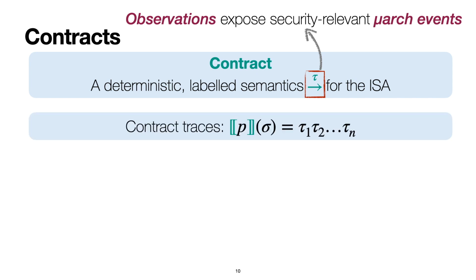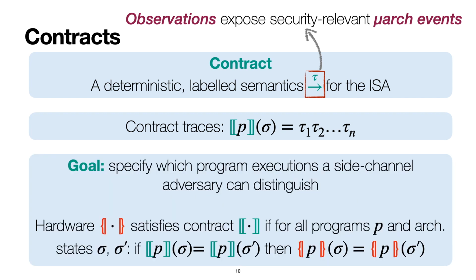Given a program P and an architectural state sigma, we have contract traces, that is, the sequence of observations associated with executing P on sigma according to the contract. Contract traces capture which executions or architectural states are guaranteed to be indistinguishable to an attacker when run on hardware that satisfies the contract. This is formalized as follows. We say that the hardware trace semantics satisfies a contract if for all programs P and states sigma, sigma prime, whenever the contract produces the same traces, then the corresponding hardware traces, that is, the sequences of portions of microarchitectural states, must be the same as well.